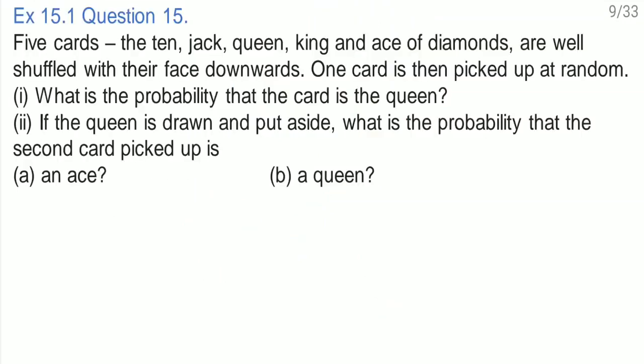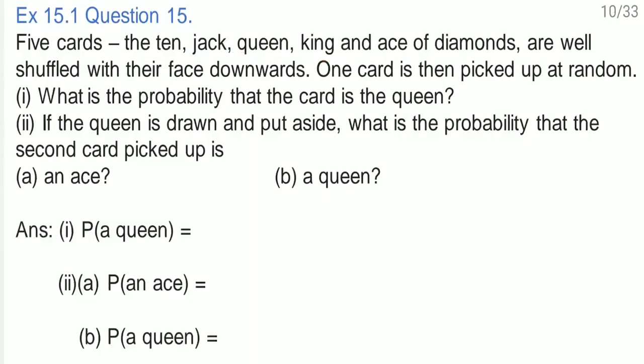Right? Here. Question number 15. 5 cards. The 10, jack, queen, king and ace of diamonds are there. So only these 5 cards are there. They are well shuffled with their face downwards. One card is picked up at random. What is the probability that the card is the queen? Now out of 5 cards, only one queen is there. So probability of getting the queen is 1 by 5. Right? So here we'll write down, see. The first one, probability of getting a queen is 1 by 5.